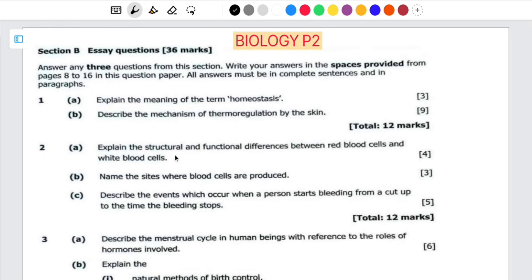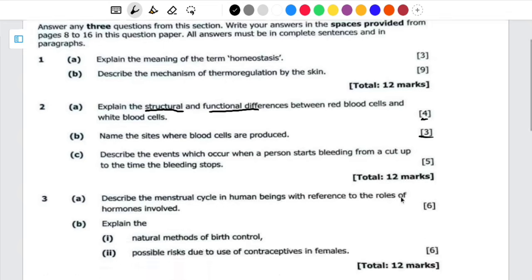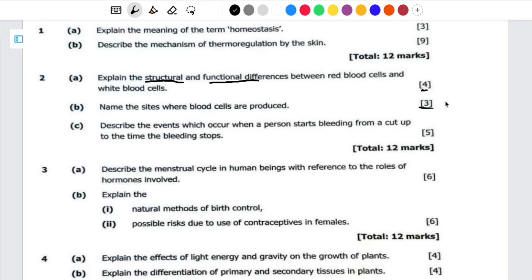Question 2, explain the structure and functional difference between the red blood cells and white blood cells. It's carrying 4 marks. If you're able to answer this one, well and good. Name the sites where blood cells are produced, 3 marks. Even that one, if you're able to answer it, well and good. Then for this one, describe the events which occur when a patient starts bleeding from a cut up to the time bleeding stops, 5 marks. If you're able to answer this one as well as this one, you're getting 7 marks. Then at least here, try to write something. Then you can get 8 or 9 or 10 marks from 12.